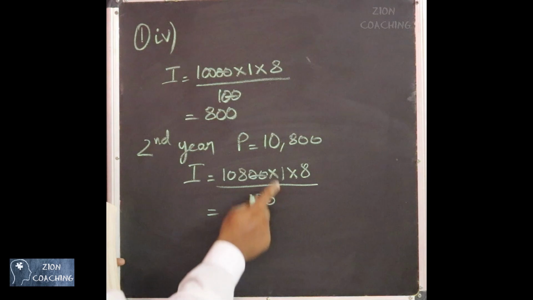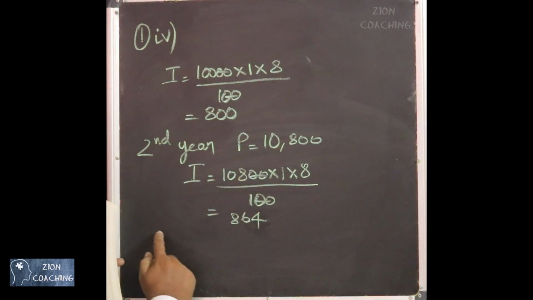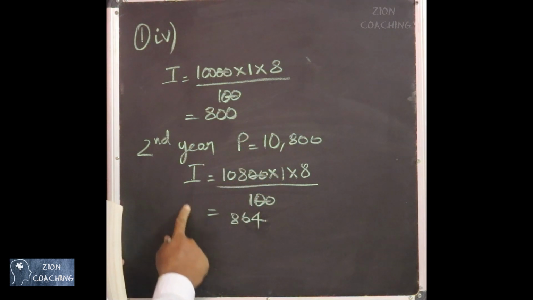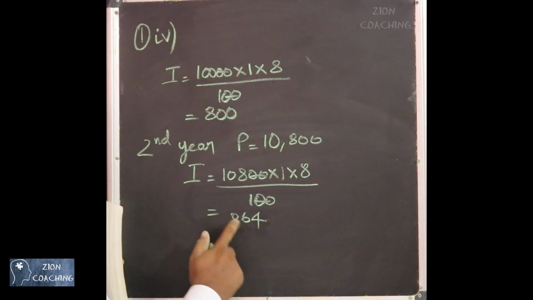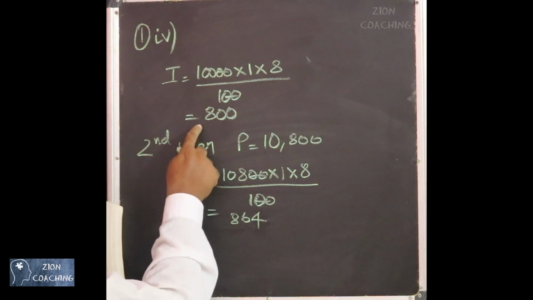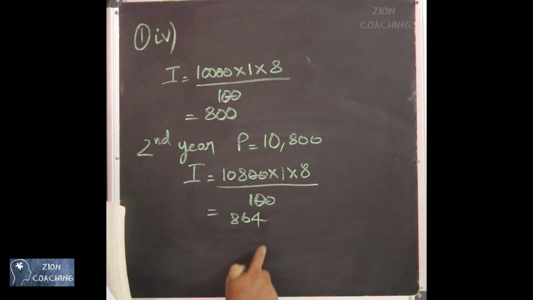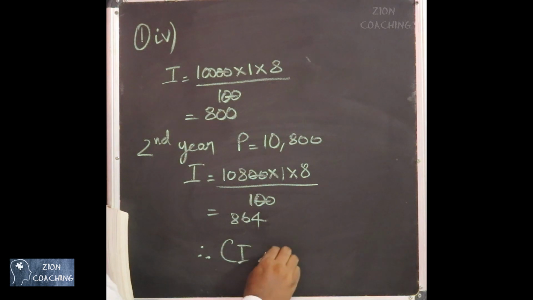Then this amount will get added to the principal. So the third year principal is going to be an additional amount for which the interest will be again more. Now you can see that the interest amount is not the same year after year. It is not increasing commonly. There is no common difference. Therefore, compound interest is not AP.